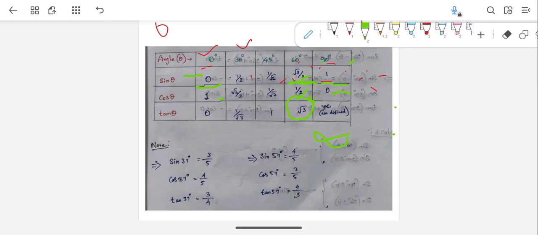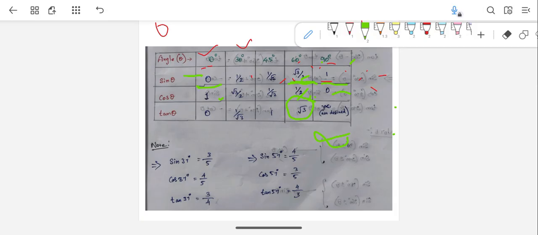You just gave us one small table for five angles. How will we find that? How will we solve that question? I will tell you how to do that. Okay. So before that, there is this note point. Before going to see that, there is a note point you can see.